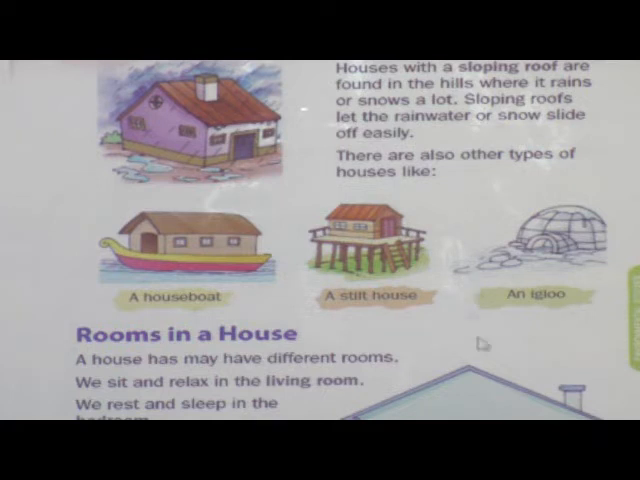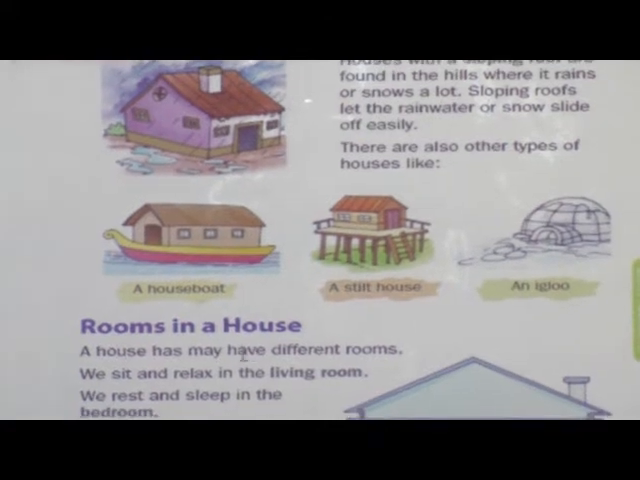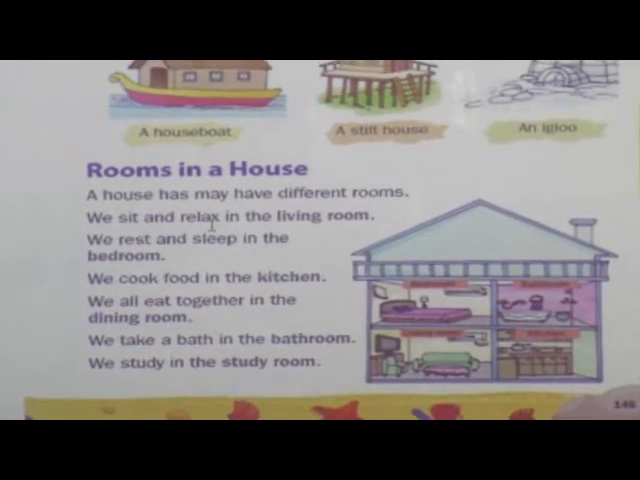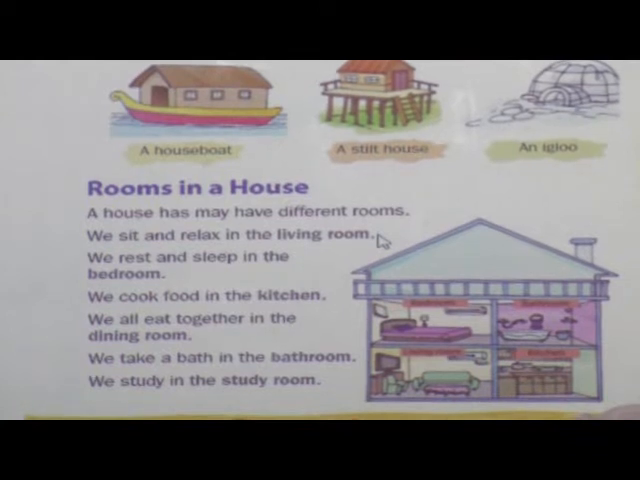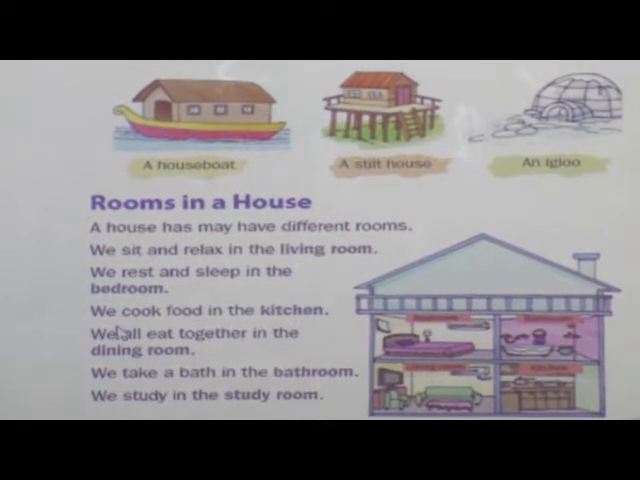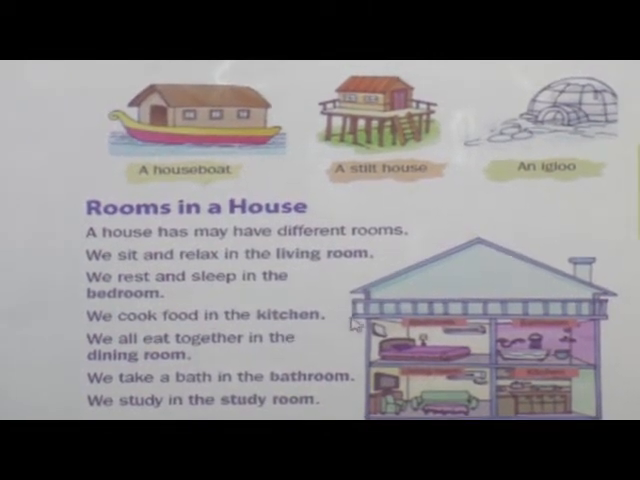Okay, now we will come to the next point. Rooms in a house. See children, a house may have different rooms. We sit and relax in the living room. We rest and sleep in the bedroom. We cook food in the kitchen. We all eat together in the dining room. We take a bath in the bathroom. We study in the study room.